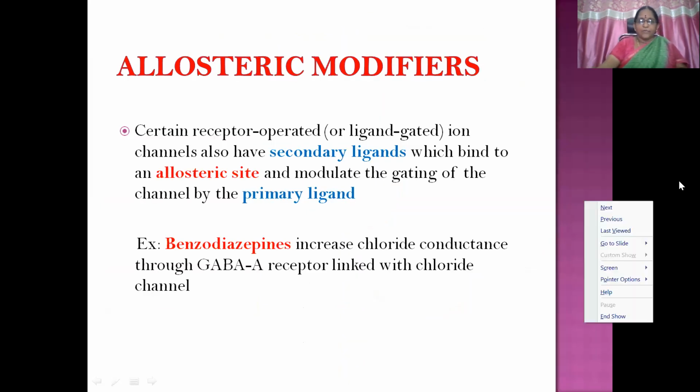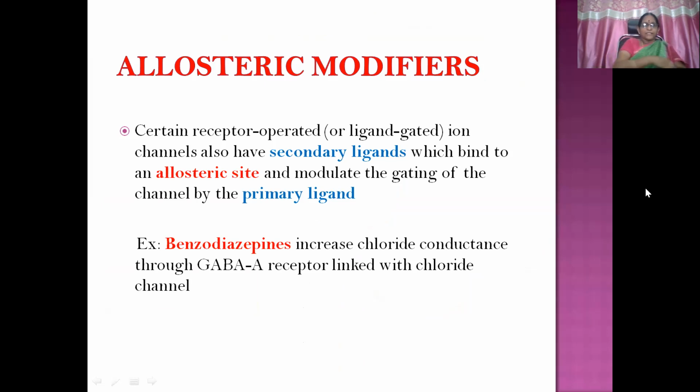Then allosteric modifiers. Certain receptor-operated or ligand-gated ion channels also have secondary ligands which bind to an allosteric site. The agonist binds at one site, whereas another secondary ligand binds to another site, otherwise known as the allosteric site, and modulates the gating of the channel by the primary ligand. It influences the primary ligand and modulates the channel opening and closing.